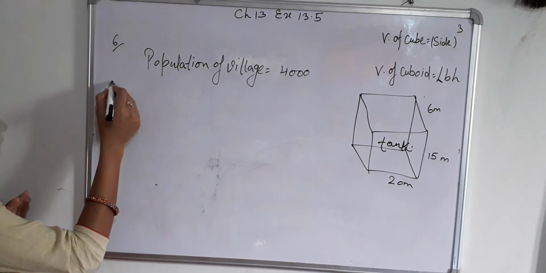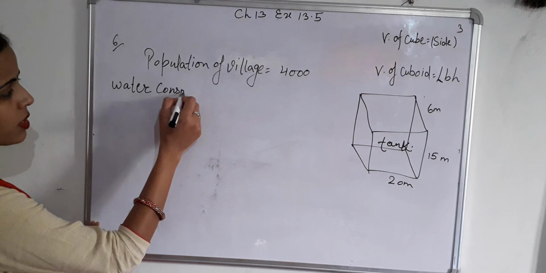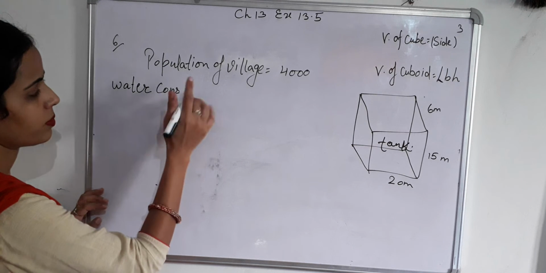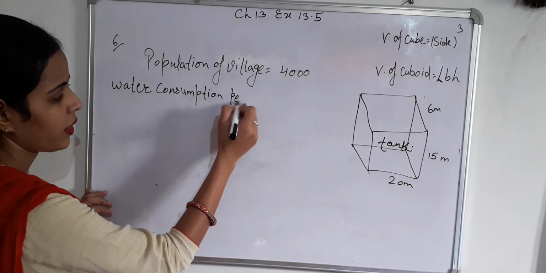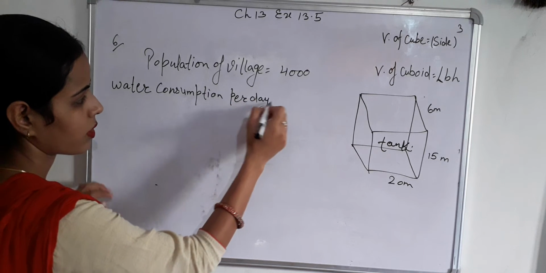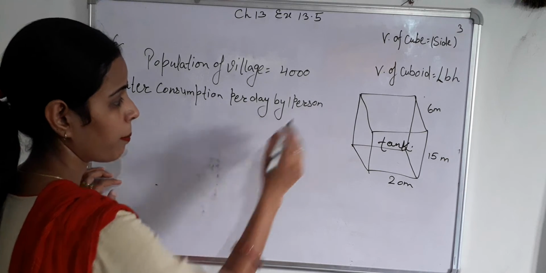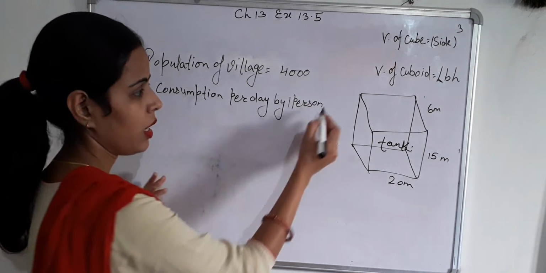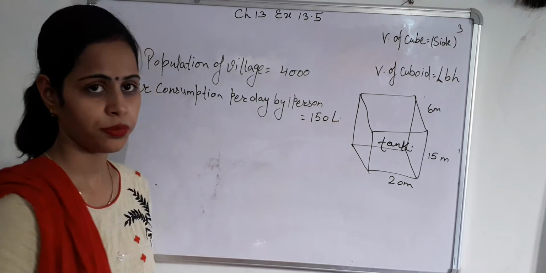You can also write water consumption per day by one person, per day, per head, equals 150 liter.